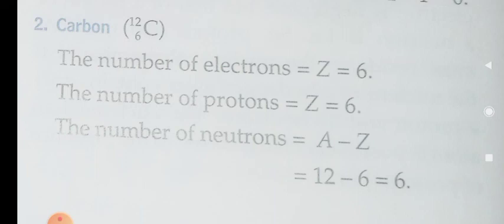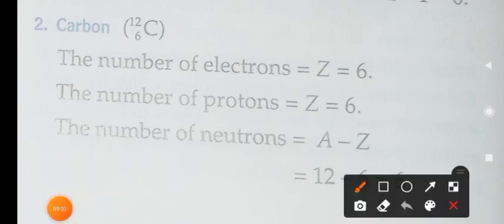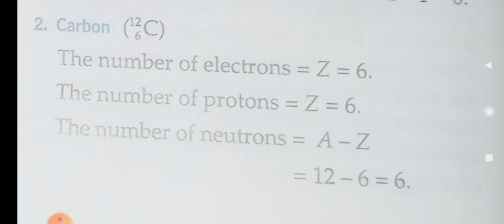The mass number is 12. So using the formula A minus Z, what is the A value? A value is 12 and Z value is 6. So you will get the answer as 6. This is the number of neutrons.